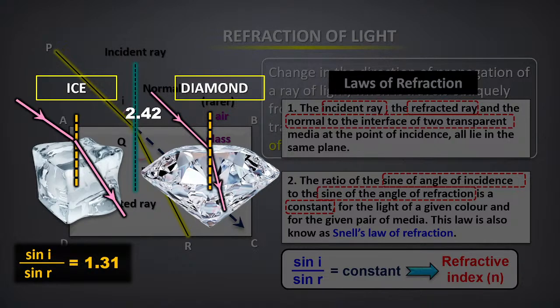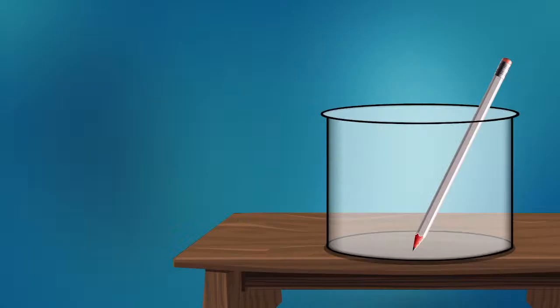Have you written Snell's law? Sin i by sin r, and then you have the refractive index of ice, water, diamond, etc. Done? Let's move on. Write quickly, there is a lot to study now. Ready? Look at this now.